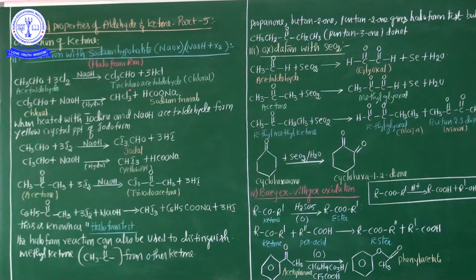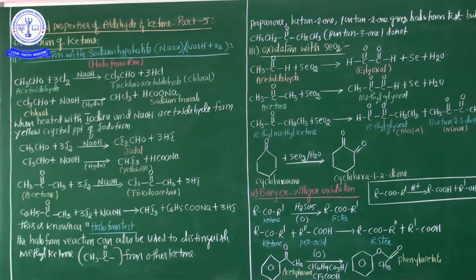See here very carefully, acetaldehyde and methyl ketones, on treatment with sodium hypohalite, NaOI solution, produce a haloform and a salt of carboxylic acid containing one carbon atom less than the aldehyde or ketone.